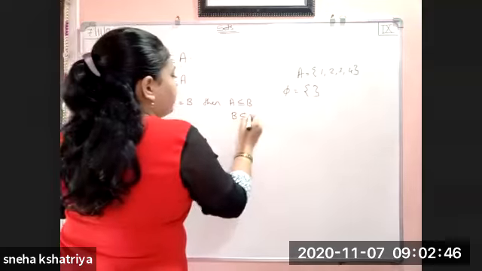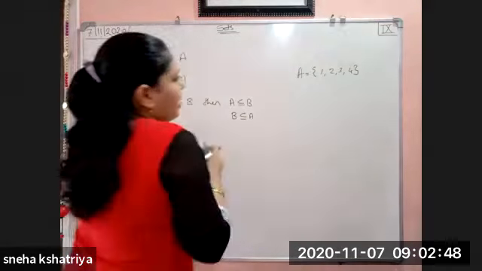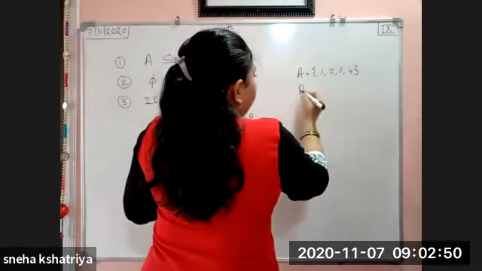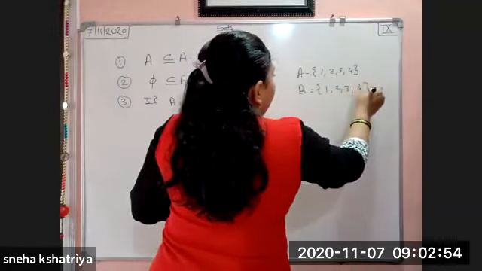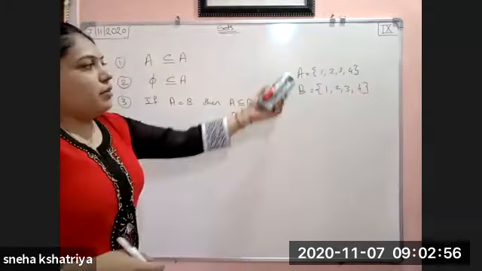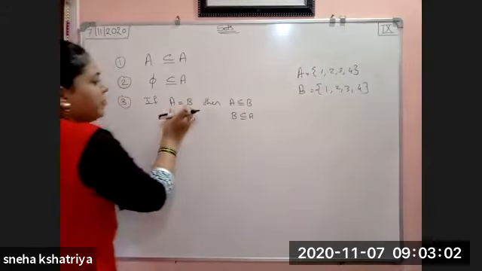B is subset of A. See here, I am taking A and B, which are having same values 3 and 4. A is equal to 1, 2, 3, 4. B is equal to 1, 2, 3, 4. Okay. A is equal to B, right? A is equal to B means what?